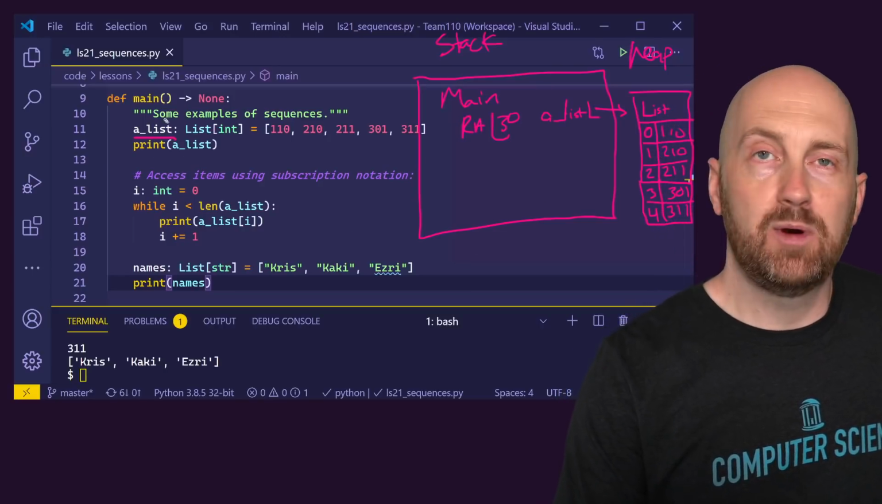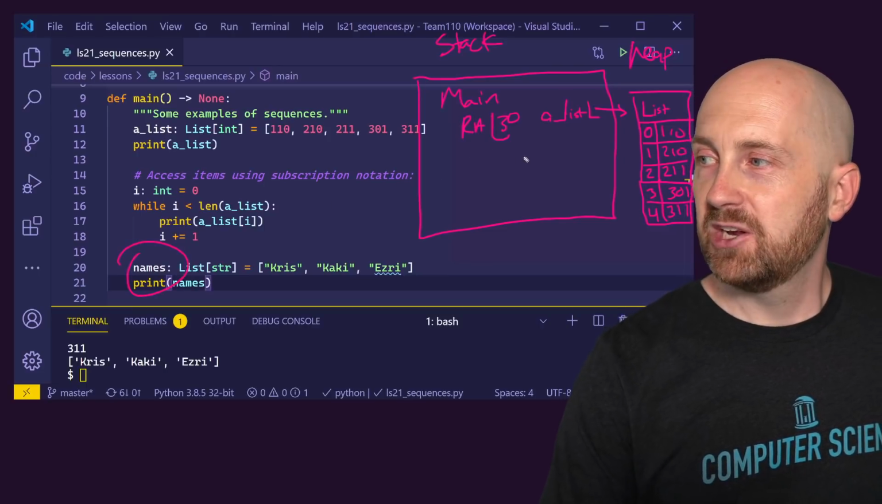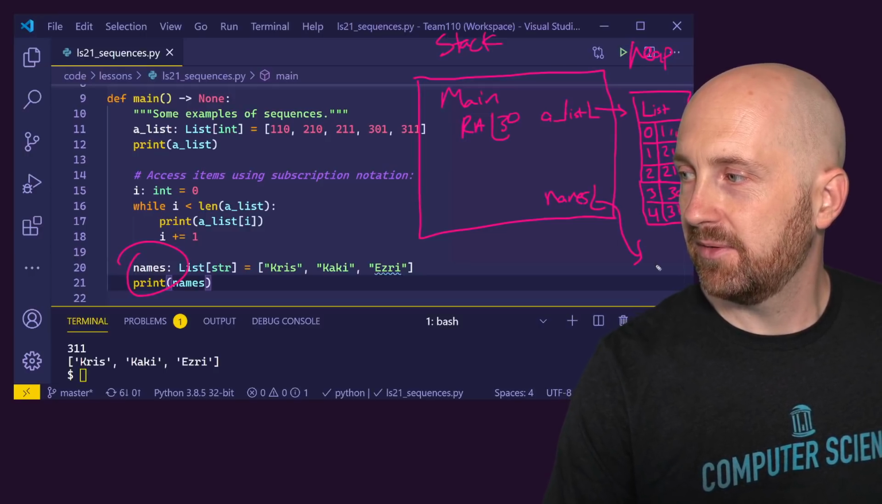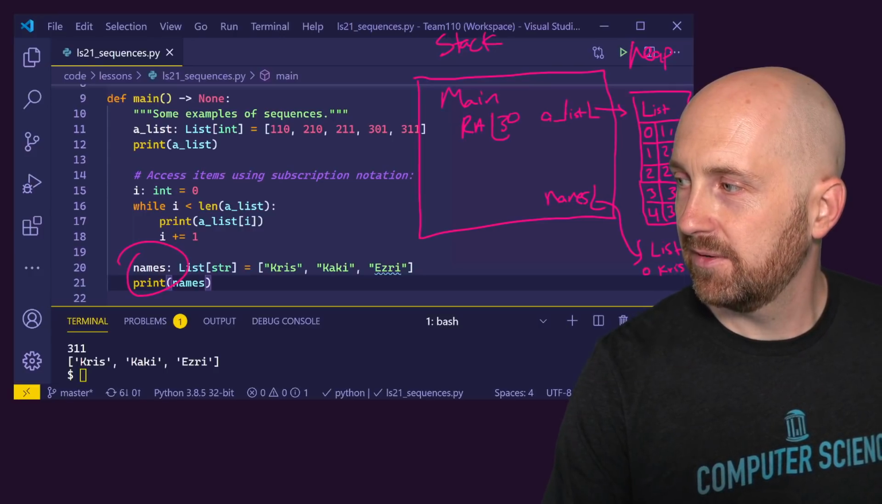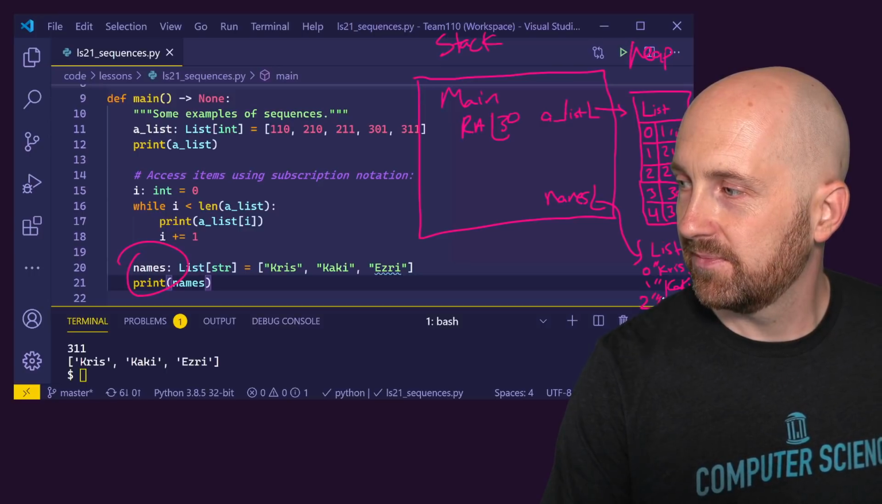And that would be what a list is bound to in the main frame. When we initialized names, what we would have done is we would have said names is bound to another list that's separate, right? So this would be a list where index 0 is Chris, the string, and index 1 is Khaki, the string, and index 2 is Esri, the string.